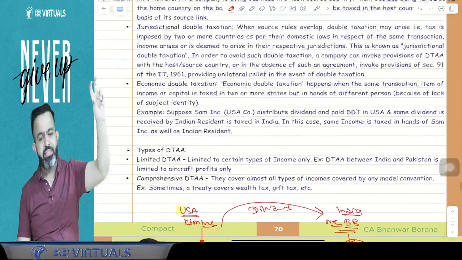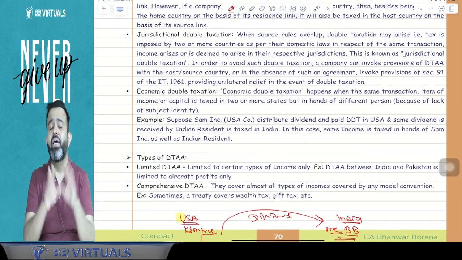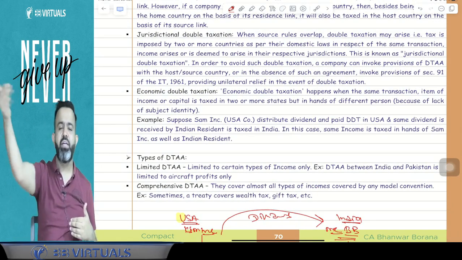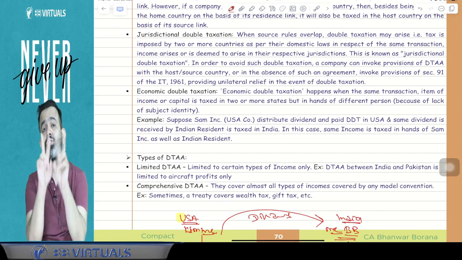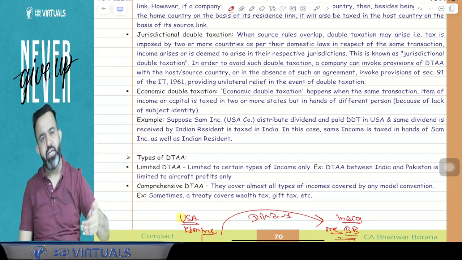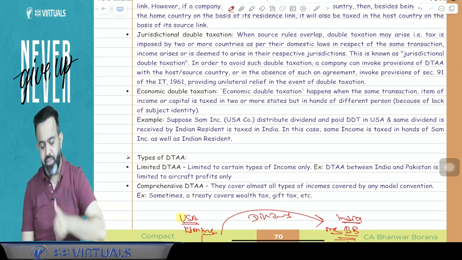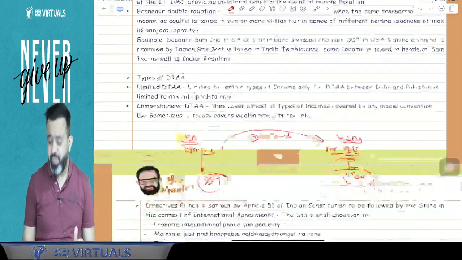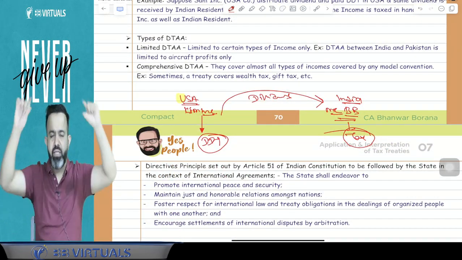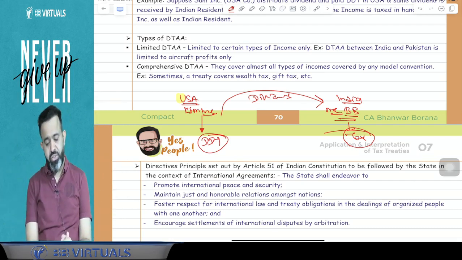And juridical double taxation is like, a single person is paying tax in both countries. Same person means I paid the taxes in a foreign country as well as in India. That is called your jurisdictional double taxation. Means the same person is paying the tax in two different countries due to the source rule and residence rule. And economic double taxation means the income is the same, but on that income two different persons pay the taxes in two different countries. That is called your economic double taxation.